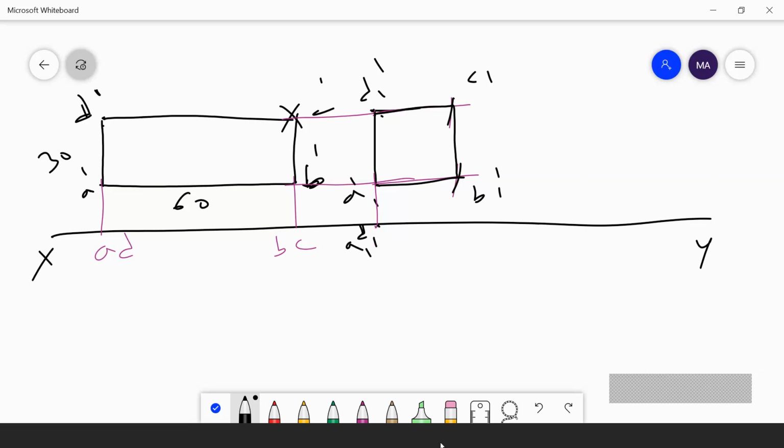After that, the question says to project its top view, if its front view is a square of 30 mm long side. This one will be the top view, and he is saying that the shorter side is in the VP and inclined at 30 degrees to HP. 30 degrees to HP means draw